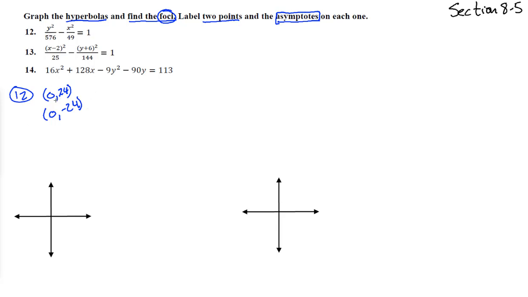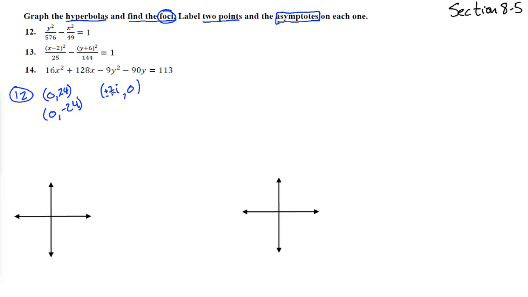Now if we stick in 0 for y, you'll notice that we get something kind of weird. If we stick it in here, that goes away, and we get negative x squared over 49 equals 1. So if you times by negative 49, we get x squared equals negative 49. That's a 7i, positive and negative.